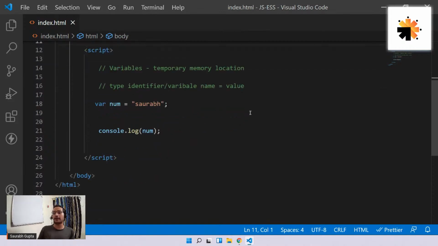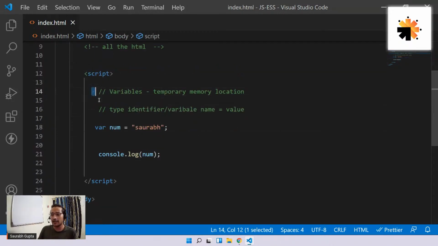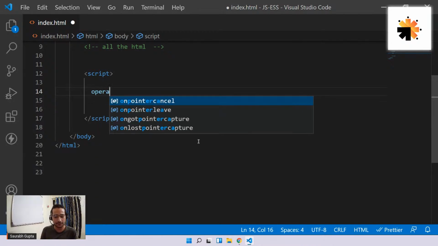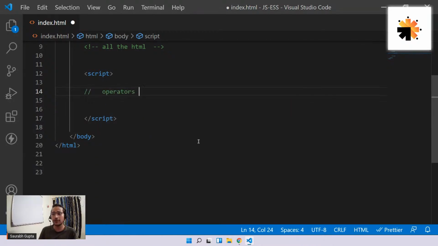Okay, cool, perfect. So yesterday we talked about variables. We understood that variables are nothing but a temporary memory location that we create to store some data for the program so that we can use it anytime. Basically, variables are something that we use to store data and use it again and again. Now today we are going to move ahead and start with something called operators. Today's topic is going to be all about operators and conditions.